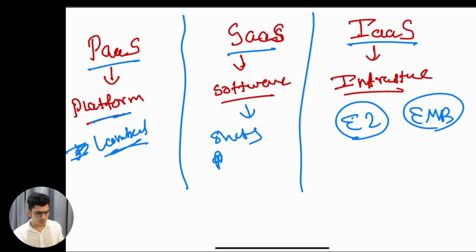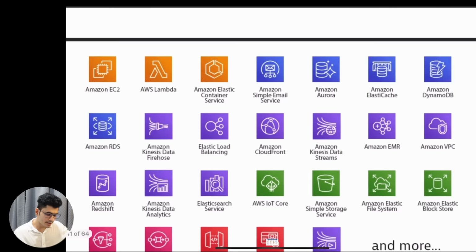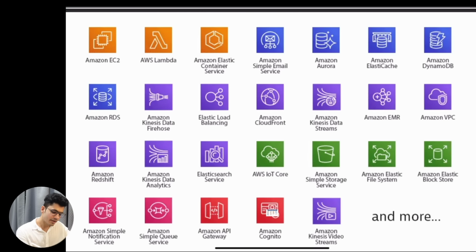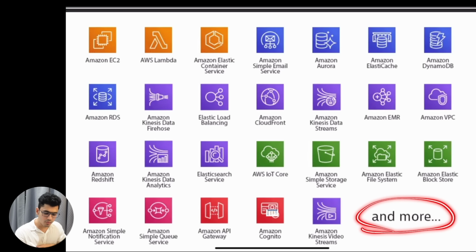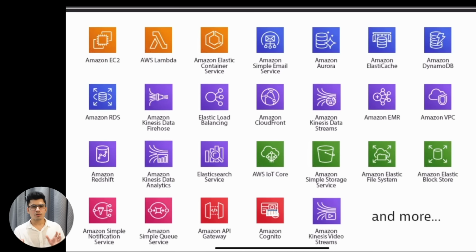Now, these services have different names depending on the cloud provider. If I go to AWS, on AWS we have these many services and many more. These are just a few services. We have EC2. Don't worry about the names. If you are seeing it for the first time, just forget what it means. If you already know, that's good. But if you are seeing these services or logos for the first time, just forget about it.